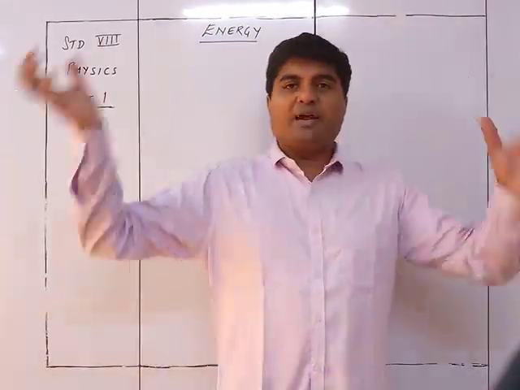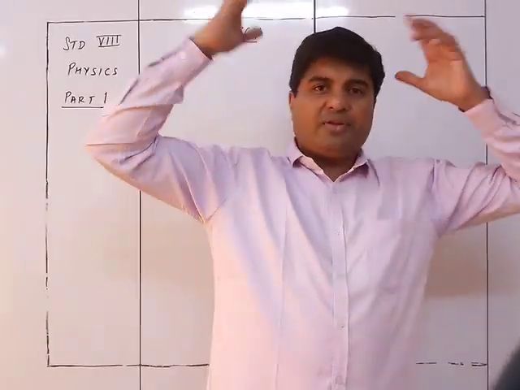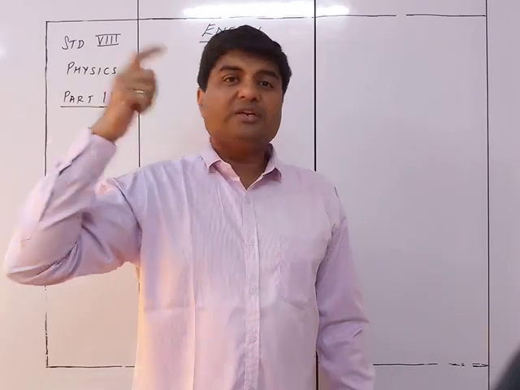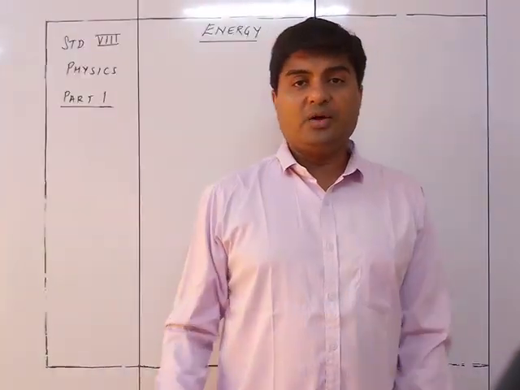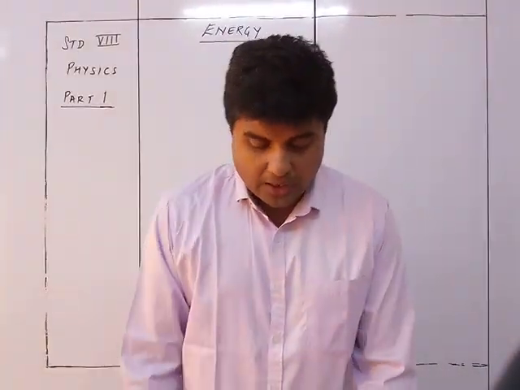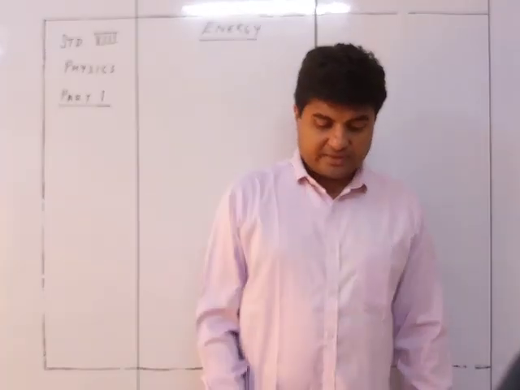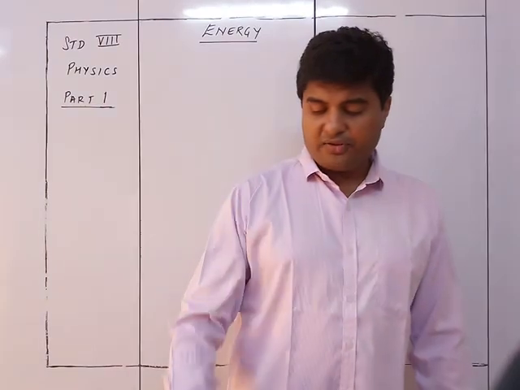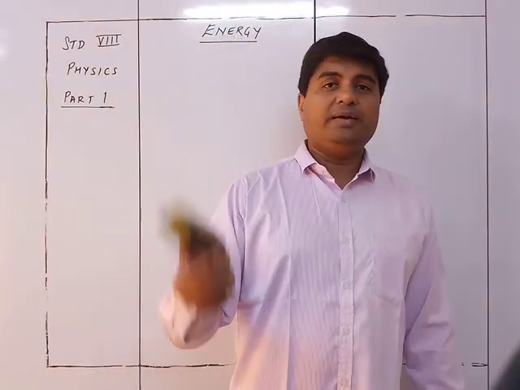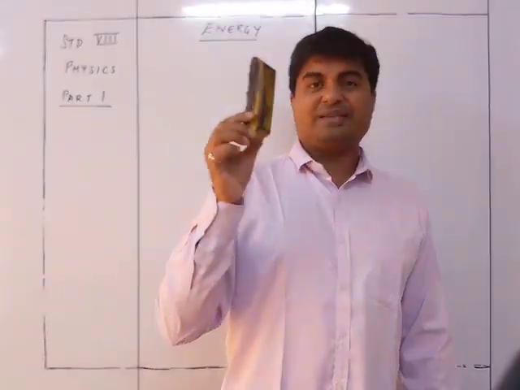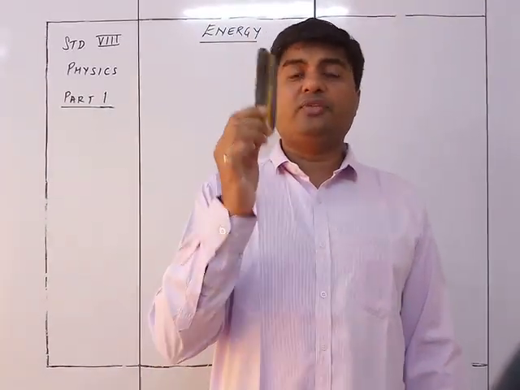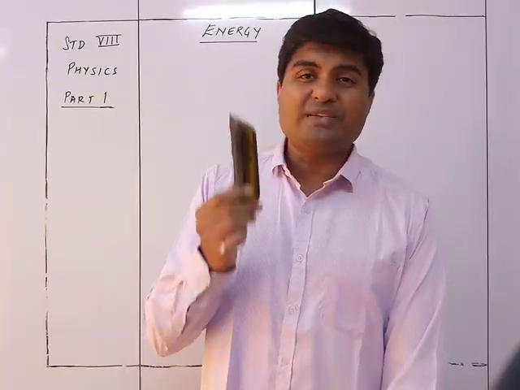A coolie is lifting a box and then he walks. So when he is lifting the box and walking from one place to another, the box is moving with him. Accordingly, the work is said to be done. A boy going upstairs, and of course when a boy lifts something. So if I lift this duster over here, I have done work, because there is a displacement, a change in the position of the object due to the force applied by me.